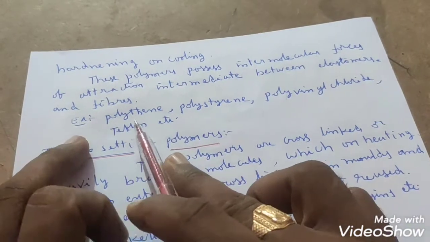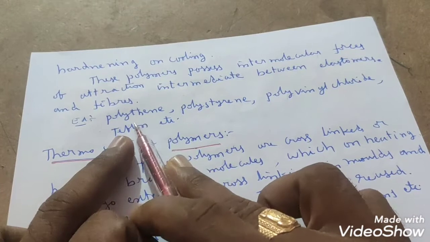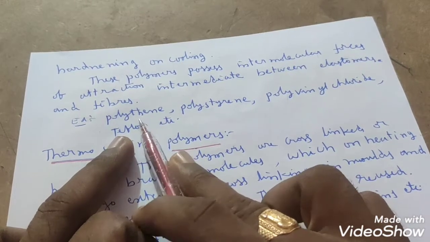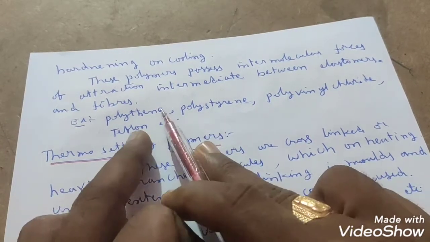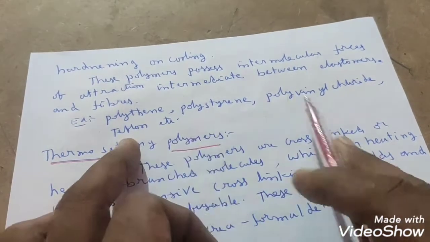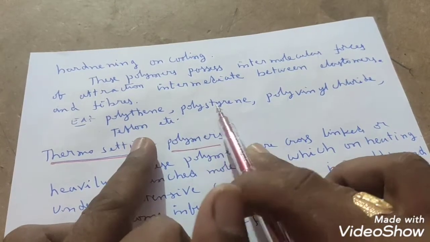What are the examples of these thermoplastic polymers? Polythene we have already seen. How do we prepare polythene? Polythene is the best example of a thermoplastic polymer. Others are polythene, polystyrene, polyvinyl chloride, and Teflon. These preparation methods we will see in this chapter, right?